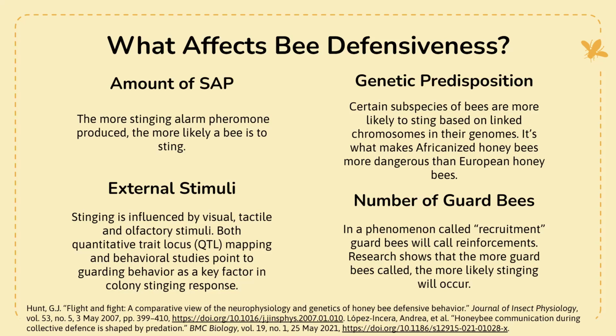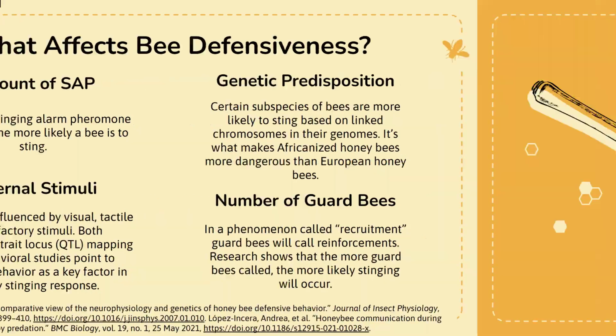Guard bees is a specific job that can be done by certain bees. They are like little soldiers. They stand as lookout. And in a phenomenon called recruitment, they can release IAA, a lot of it, or a decent amount, to call other bees to them in a reinforcement kind of thing to help them against any danger. And the more guard bees that are called, the more likely that they are going to produce SAP and stinging will occur.